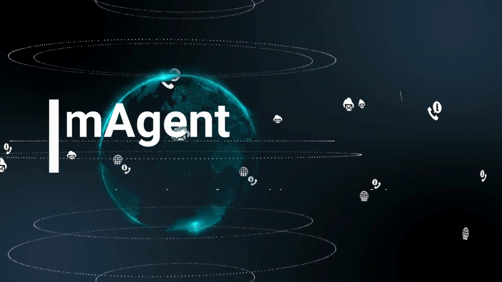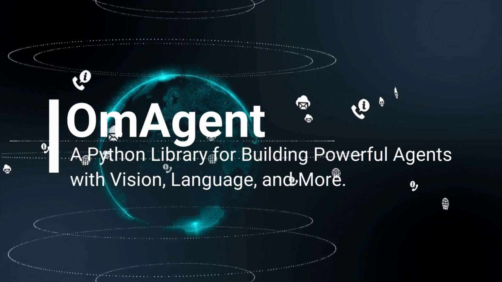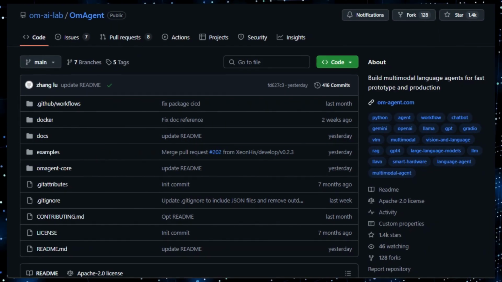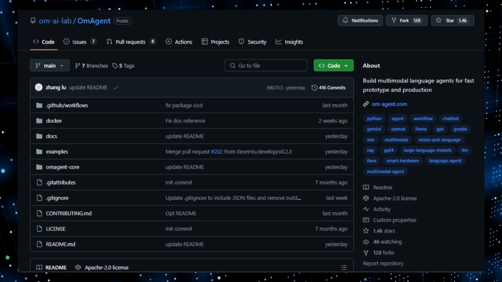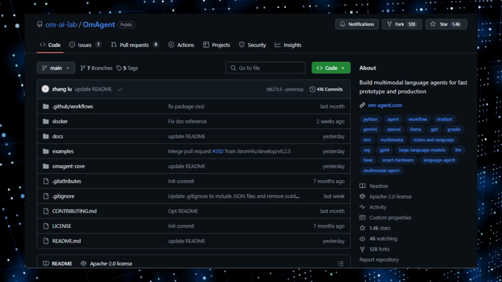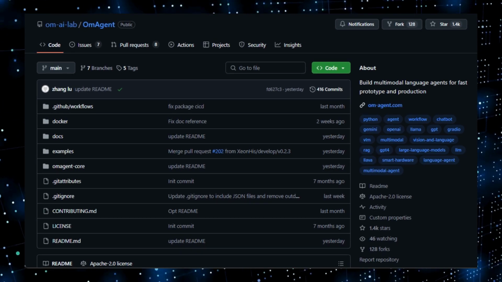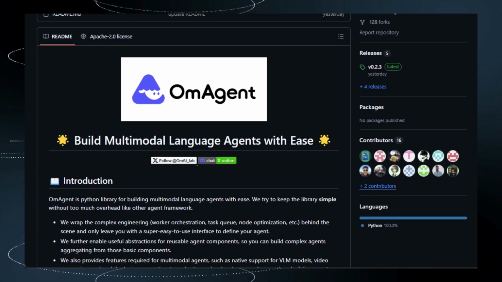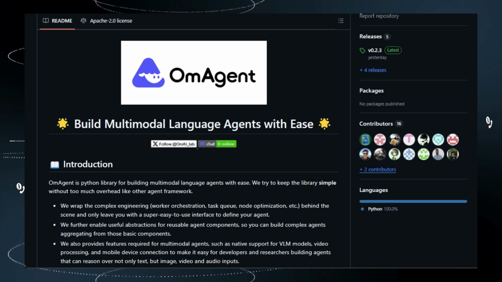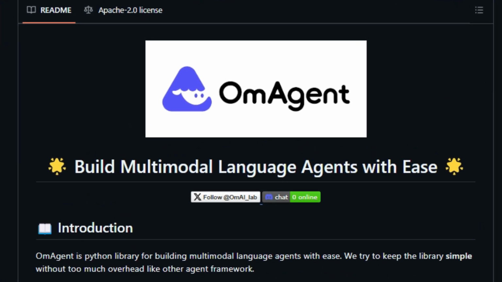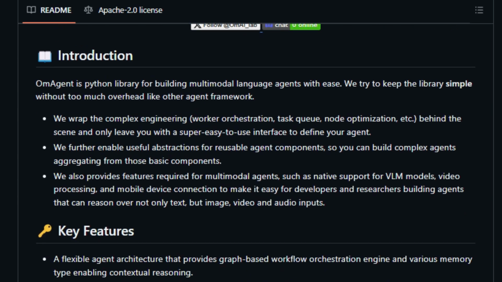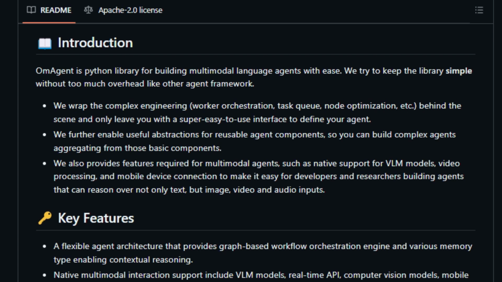Project number 6: OmAgent, a Python library for building powerful agents with vision, language, and more. Today, we're spotlighting OmAgent, a powerful Python library designed for building multimodal language agents quickly and efficiently. So, what makes OmAgent stand out? Well, it's all about simplifying the complex world of agent development. Instead of getting bogged down in the nitty-gritty of worker orchestration and task queues, OmAgent handles these under the hood, providing a simple, user-friendly interface. This lets you focus on designing your agent's behavior, rather than wrestling with technical overhead.